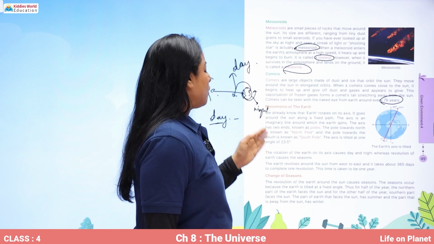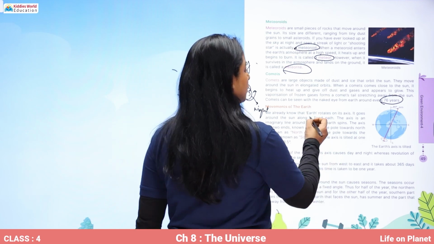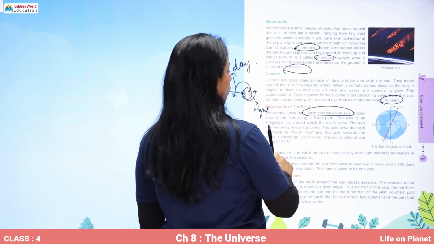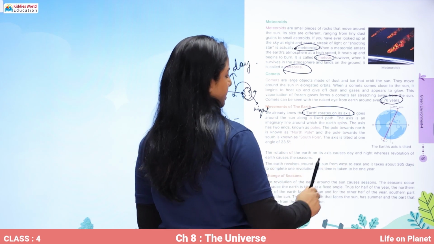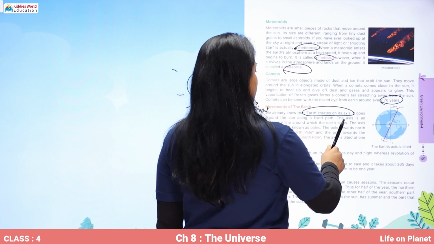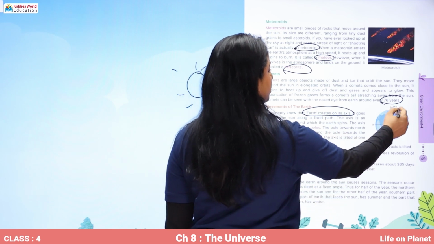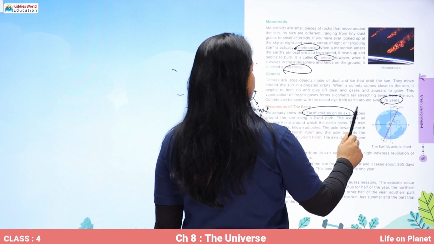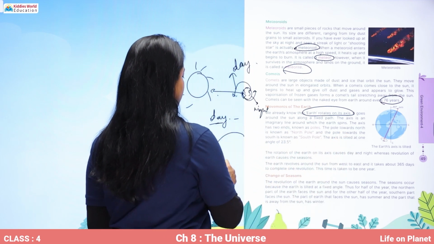All right. We already know that Earth rotates on its axis. It goes around the sun along a fixed path. The axis is an imaginary line around which the Earth spins. So this is the Earth.